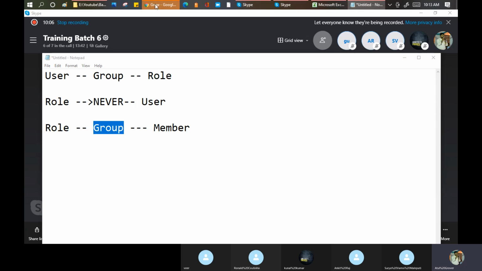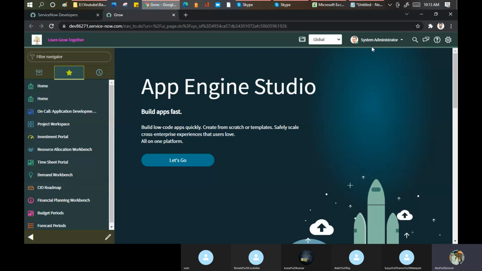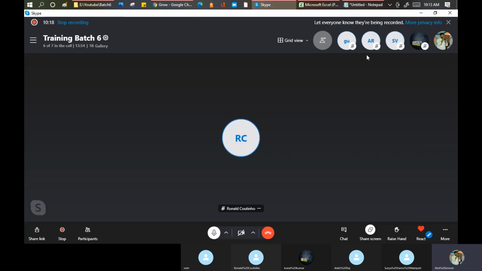Okay, now you can see here I log in as a system admin. Now I will create a user. I'll show how to create a user, and maybe someone can note it down. I will create a user for Ronald. Ronald will create a user for Virendra. Virendra will create a user for Ankit. Ankit will create a user for Surya, and Surya will create a user for Kunal. And Kunal, you will create a user for myself. Remember this sequence. I'll just create a user for Ronald here and show you.